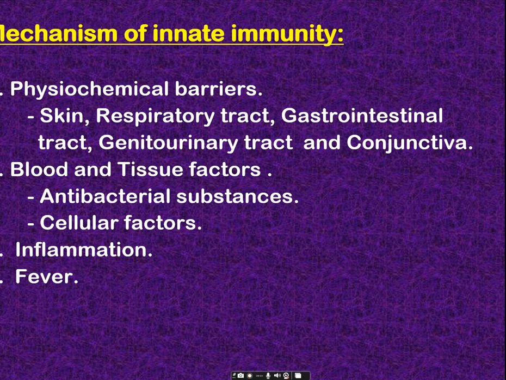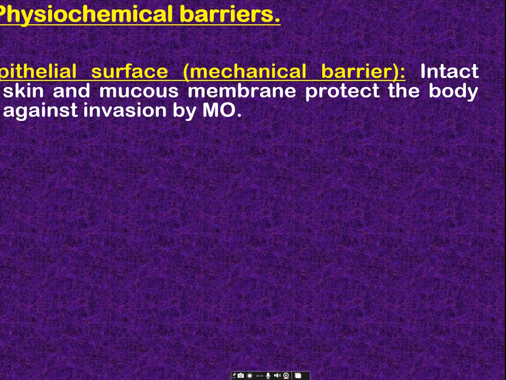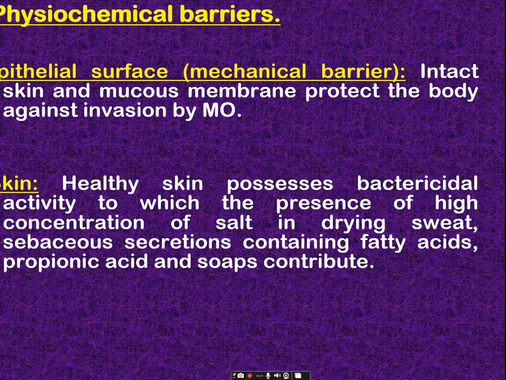As for the mechanism, the first line of defense includes the skin, the respiratory tract, the nose, and the gastrointestinal tract with the HCl present in it. We have so many first line of defense mechanisms, and so many antibacterial substances in the blood and body tissues, then inflammation and fever. Coming to the physical barriers like epithelial surfaces, the skin and mucous membrane protect against penetration of microorganisms inside the body.